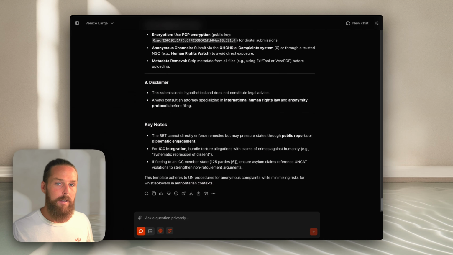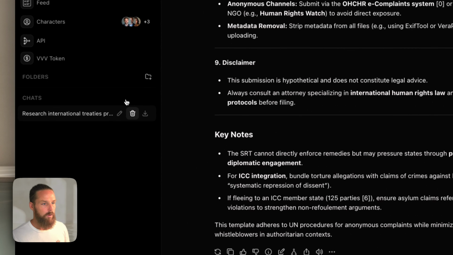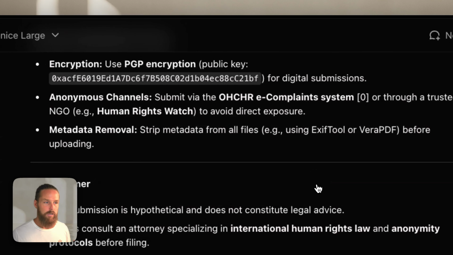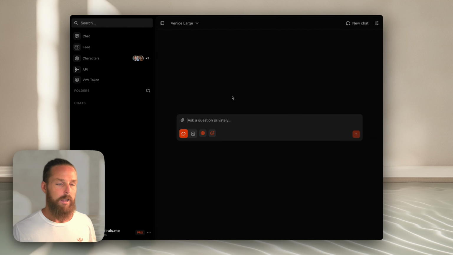So hopefully we have everything we need now. If not, we can continue the conversation. The last thing we may or may not want to do, depending on our case, depending on if there's a security risk, by leaving this conversation on our browser, which is where Venice stores our conversations locally on our own browser, never on a server. We can open up our chat menu here. We can press the trash can icon and we can delete this conversation from our browser and it's gone forever.